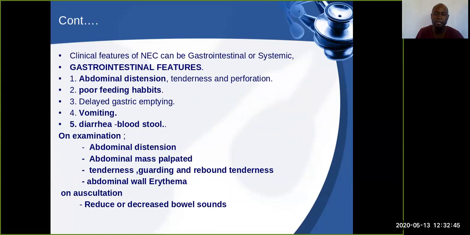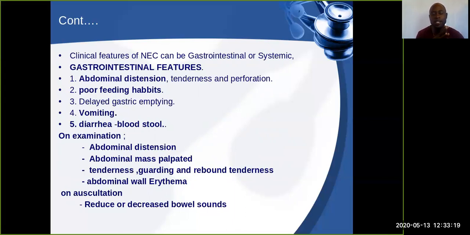It's a colon which is unable to allow the passage of other contents of the abdomen. So they are just being piled up in one part, like they form a pool there. As a result, they have no other way out. There will be accumulation of these abdominal contents. This is when the abdominal distension will come in. Also, when you try to palpate this abdomen, there is tenderness, or we say there is guarding.